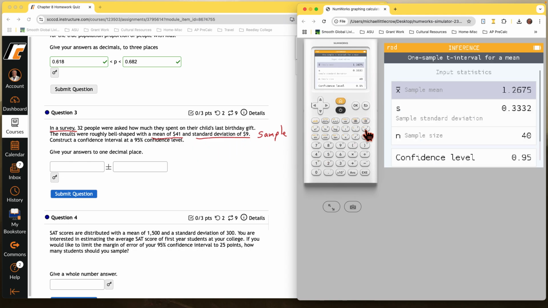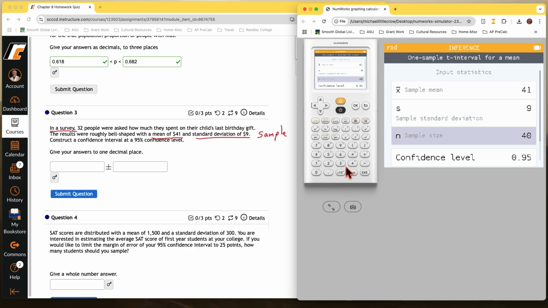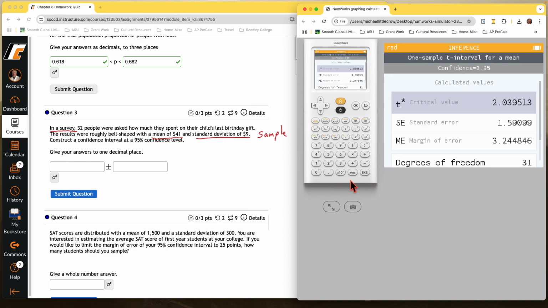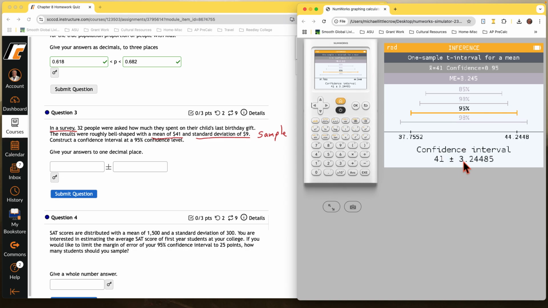We can put in the mean. It's a sample mean, 41. And we'll put OK. Sample standard deviation is 9. The sample size was 32. And the confidence interval that's being requested is 0.95. Go to next. We've got all this information, and what we're going to see in our next window, we're going to use this bottom part here, 41 plus or minus 3.2 to 1 decimal place.